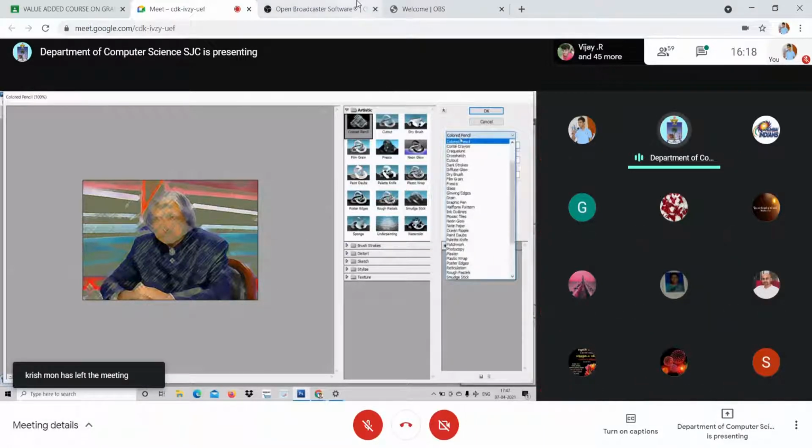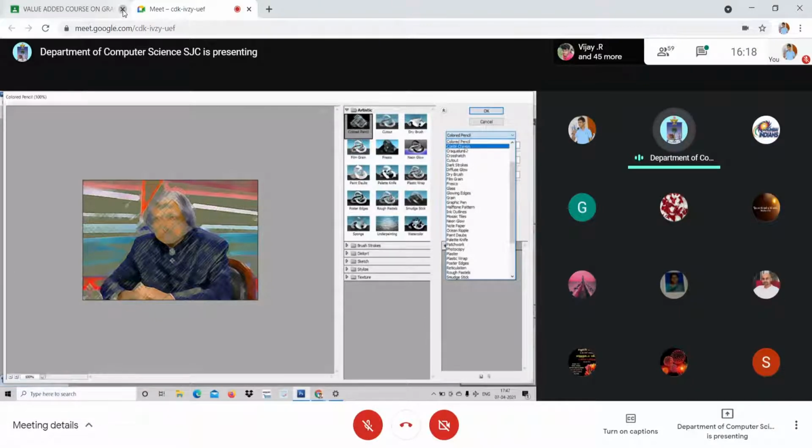There are so many other options available, for example smudge stick and rough pastels. All these are available in the menu. So either you can choose it here or from the menu. Am I clear? This is with regard to colored pencil.